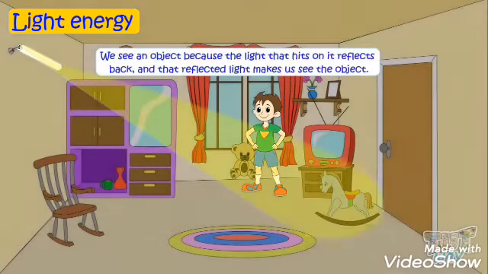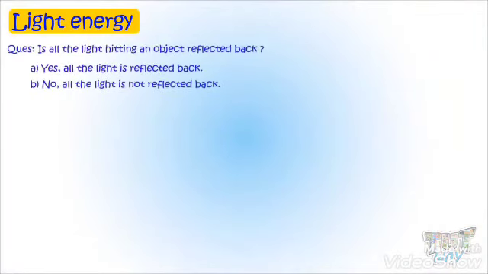We see different objects in the light that hits them and reflects back. We are able to see the objects because they reflect the light. It helps us to see those objects.